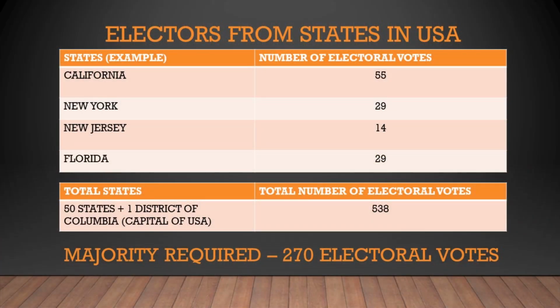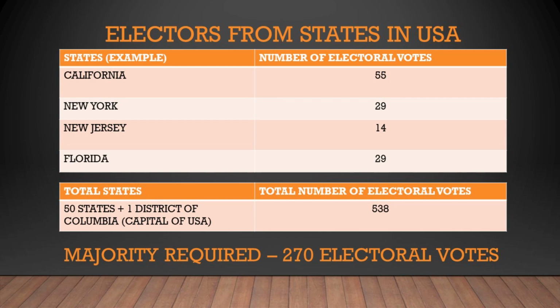So for example, California has 53 members in the House of Representatives. It has 2 members in the Senate. Then the total number of electors which California will elect is 55. Like that, each state has number of electors. So the total number of electors is 538.